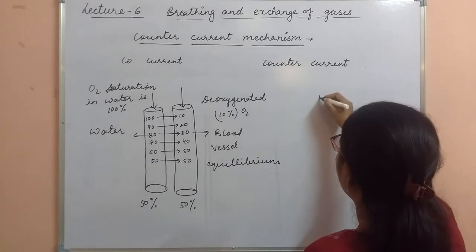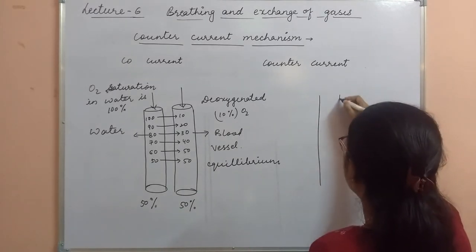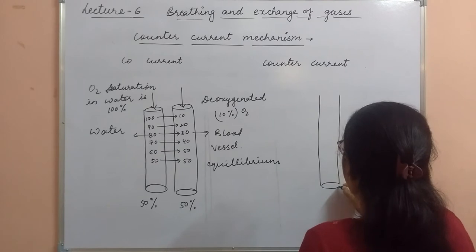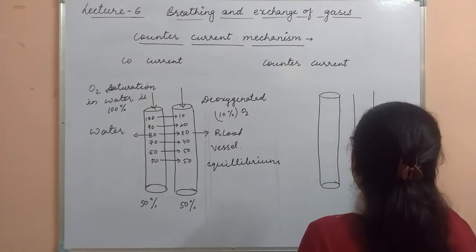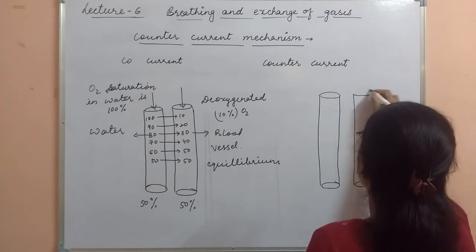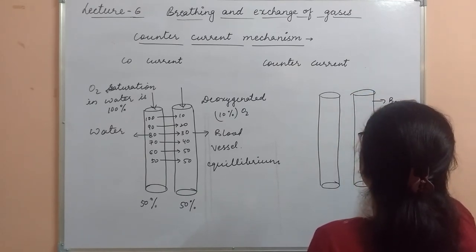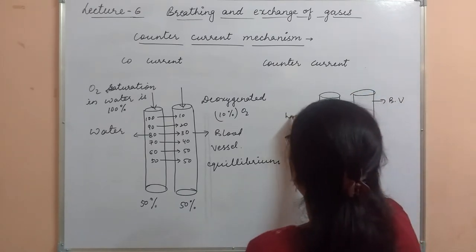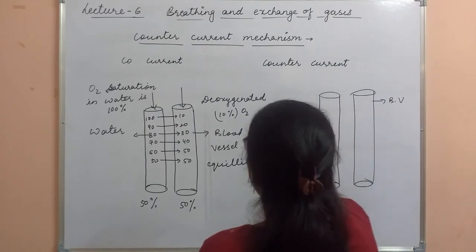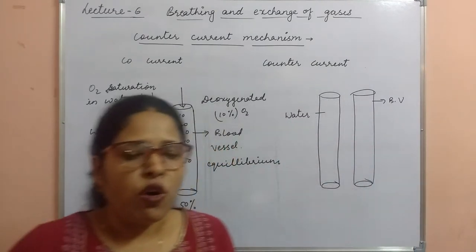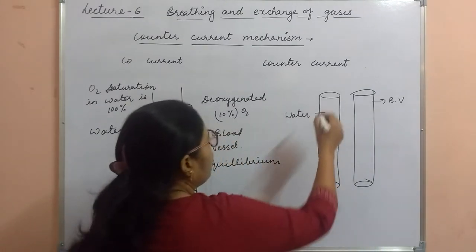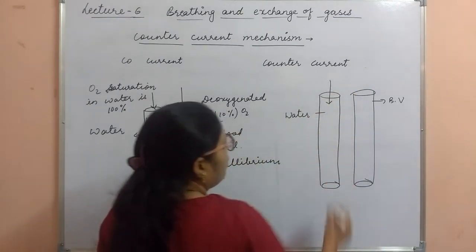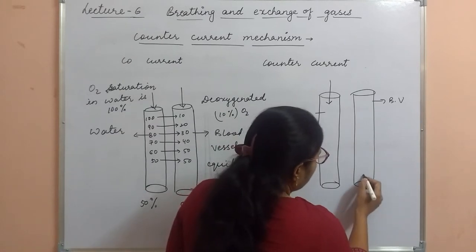Here again I am drawing two vessels. In this vessel water is flowing and in this vessel blood is flowing. So this is the blood vessel and in it water is there. Here the direction of both of the fluids is different. Water is flowing from here and blood is from here.